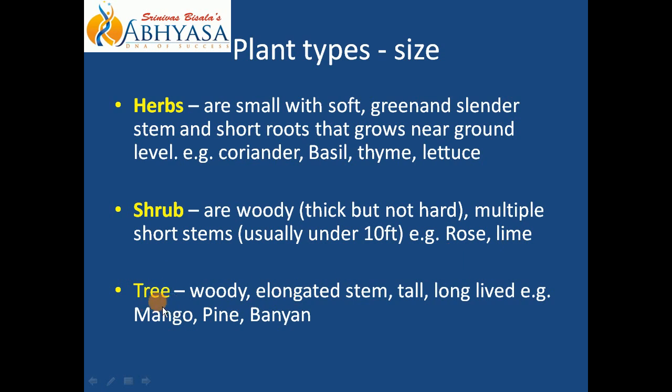Next is tree. Huge रहेगा, वो tree रहेगा, that we know. But what are the adjectives that will describe the tree? Stem will be very woody, very elongated, tall, and trees are generally long-lived. Example, mango, pine, banyan. I have not put picture because everyone has seen mango tree, or you can just go to our previous slides. There I have kept the picture of mango tree. Okay, pine and banyan. These are the examples of trees.